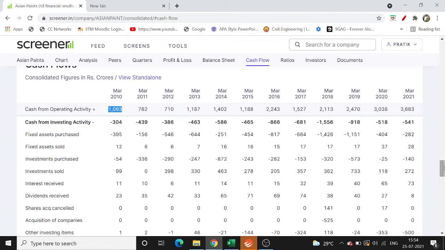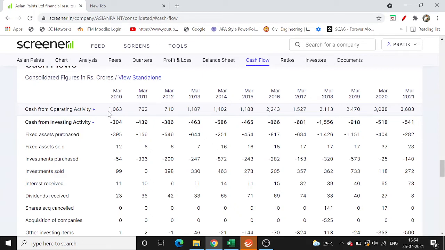So you see how important the investment back into the company is. Now the investment can be of any type, like I'm acquiring a business, or I'm building up a new factory, or I'm purchasing land to grow my business. So in this particular Asian Paints case, you can see the fixed asset purchase is sort of an investment that the company is doing to grow their business.